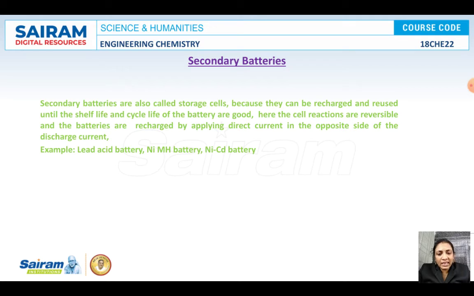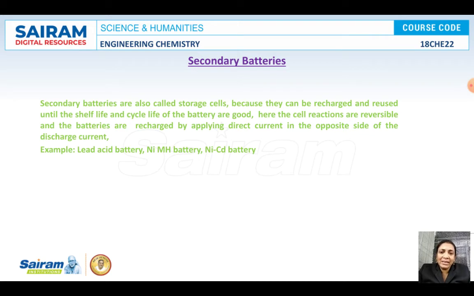As the cell reactions here are reversible, these batteries can be recharged and reused. How can we recharge? By applying direct current in the opposite direction of the discharge current. Examples for this kind of batteries are, you can write any examples which are recharged, like mobile batteries,